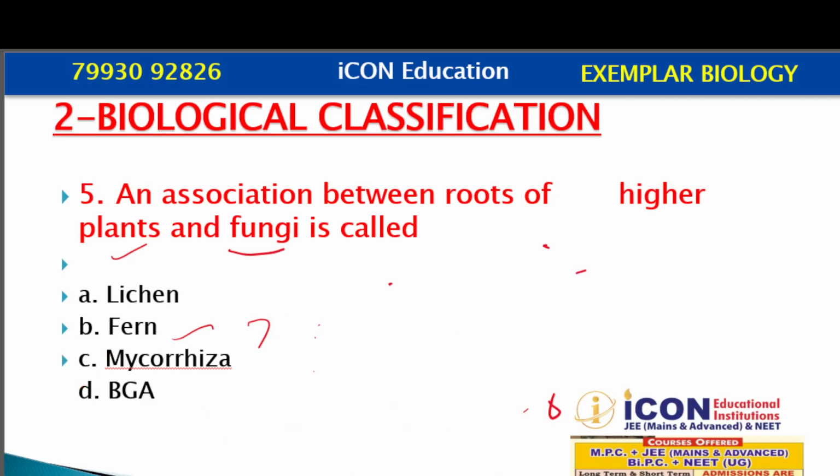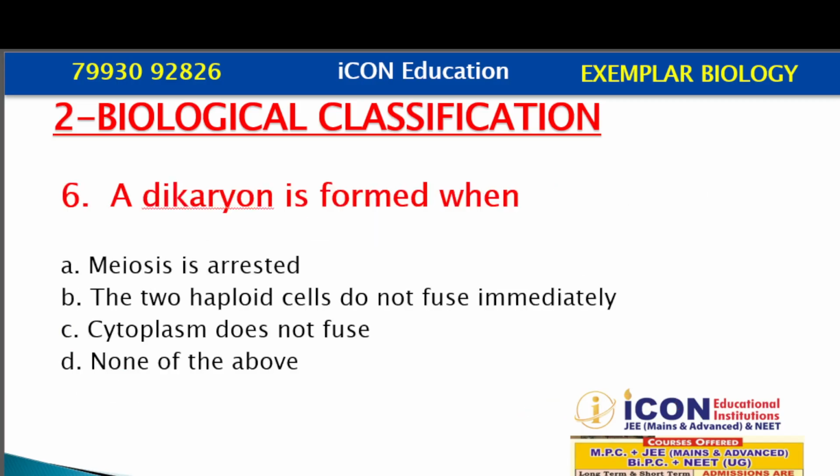Now question number 6. A dikaryon is formed when? First we need to understand what we mean by a dikaryon. This stage is seen in the life cycle of fungi, that is Ascomycetes and Basidiomycetes.